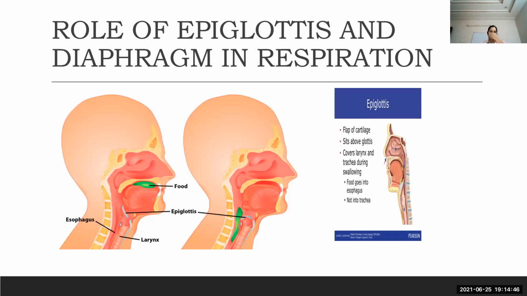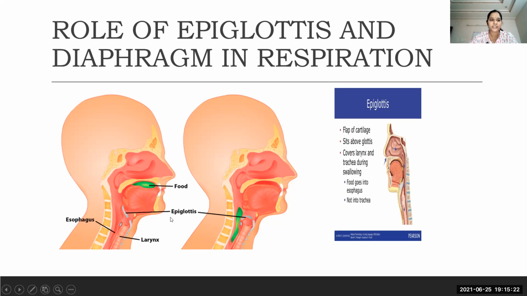Okay, coming to the next slide, role of epiglottis and diaphragm. This whole thing is nothing but the external respiration. That is completed. Coming to the next one, role of epiglottis and diaphragm in respiration. So we are talking about the pharynx, larynx, and then trachea. But what about the esophagus, which is present closer to the trachea? What happened to that? We have to see now.